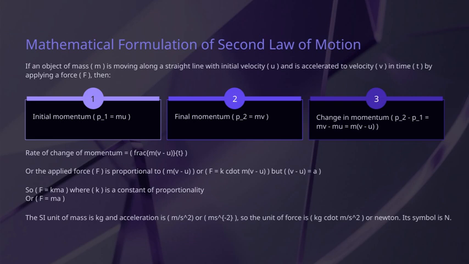This also means that the applied force F is proportional to the change in momentum over time. Since v minus u over t equals acceleration, we can write the force as proportional to m times (v minus u) over t, or more precisely, F equals k times m times (v minus u) over t. Finally, the rate of change of momentum is m times the change in velocity divided by the change in time, which is m times (v minus u) over t.